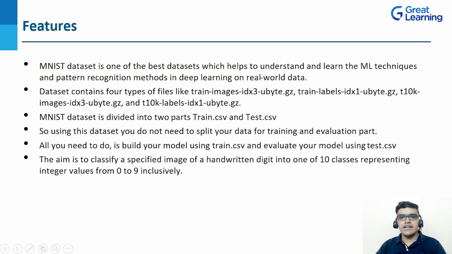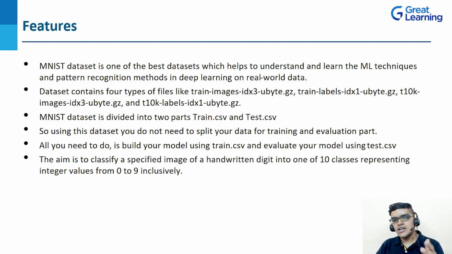After understanding the MNIST dataset, now let's jump into the features. As I already told you, the MNIST dataset is one of the best datasets and it helps to understand machine learning techniques, and also it is very effective for pattern recognition in deep learning on real-world data. Basically it is divided into two parts. The first one is the training and the other part is the testing.